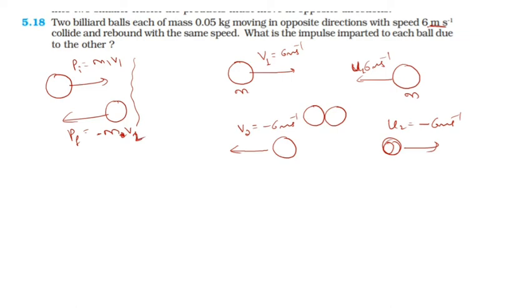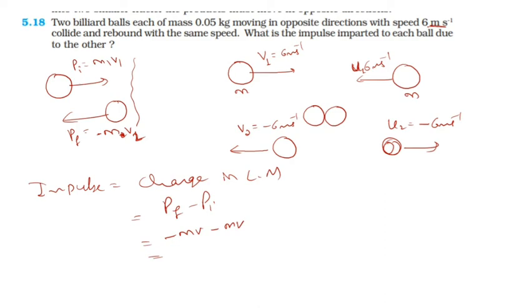Now the impulse is equal to the change in linear momentum, final momentum minus initial momentum, pf minus pi. The final value is m into minus v, and initially it is m into v, both having the same speed, so this becomes minus 2 m v. v1 and v2 are both equal, so no need to write m1 v1, v2.